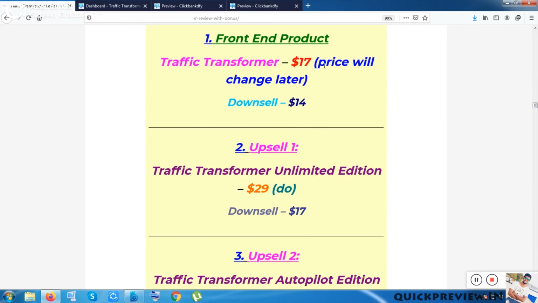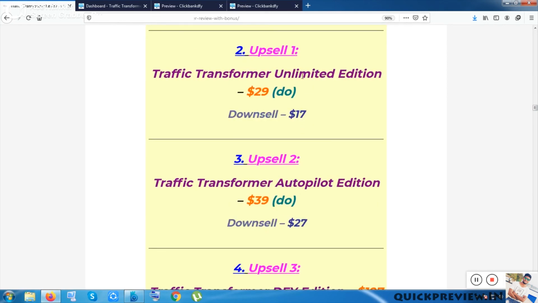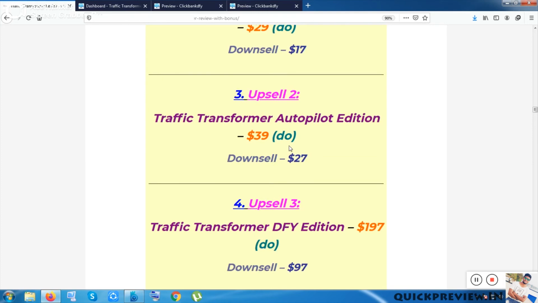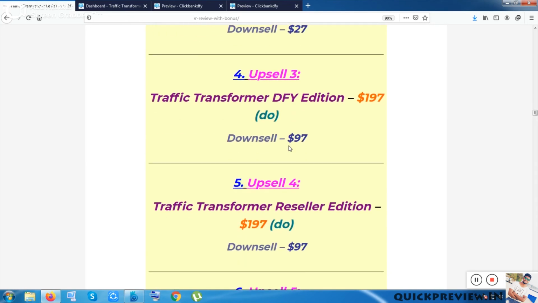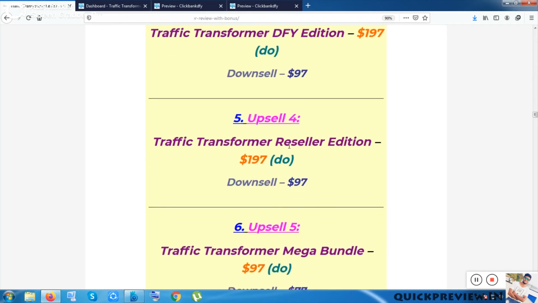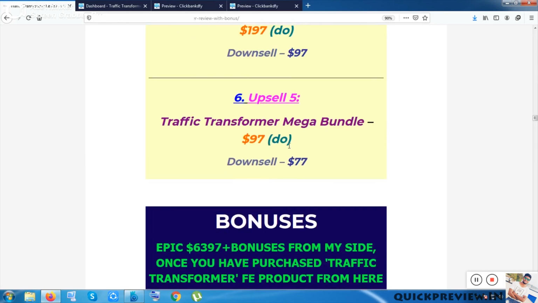So this is the sales funnel. As I have already told you the front end version, let me start with the next. This is the Traffic Transformer Unlimited Edition, and these are the pricings: $29.17, and the next one is Autopilot Edition $39.27, and Done For You Edition $197.97, and the next one is Reseller Edition $197.97, and the last one is Mega Bundle $97 and $77.